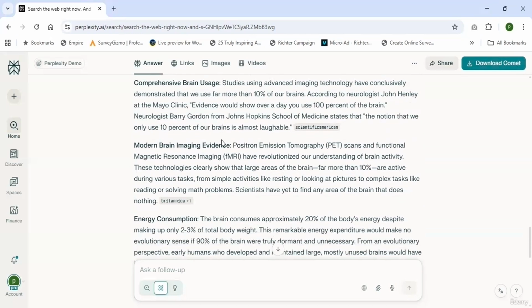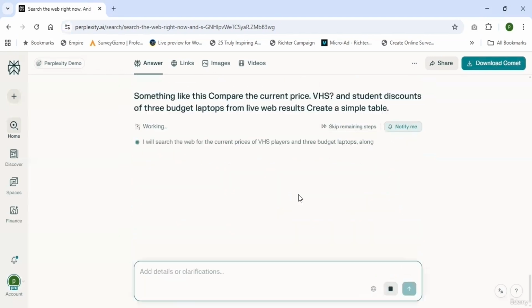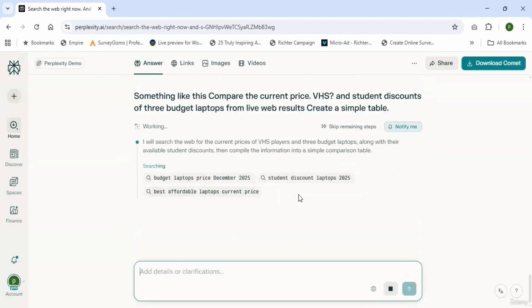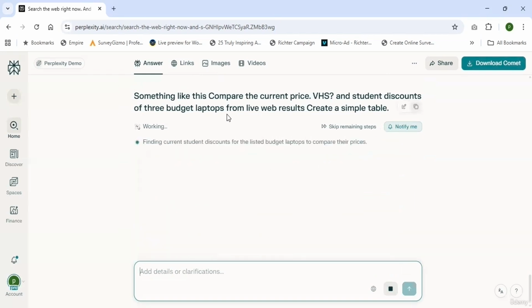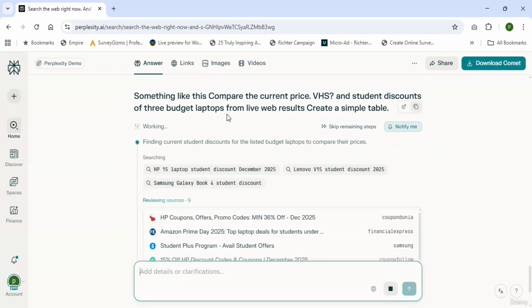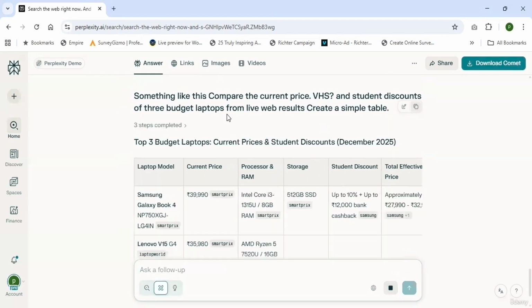Similarly, you can go with a new question, something like this. Compare the current price, features, and student discounts of three budget laptops from live web results. Create a simple table. Enter. So here I am asking a real-life helpful question. If I want to buy a computer or laptop, before that I'm using Perplexity AI to know the best results, the best performing laptops at the best price.